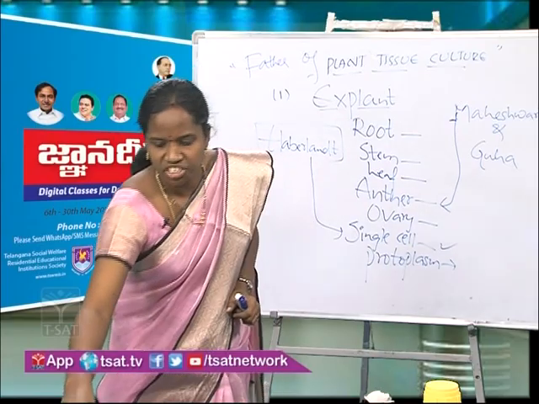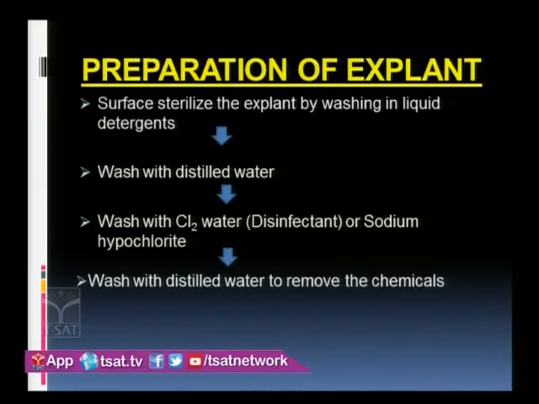Next, have a look at this slide. So when we get the explant here, we have to surface sterilize the explant by washing in liquid detergent. Okay. Then wash with distilled water. Then wash with chlorine water. Then wash with distilled water once again to remove the chemicals like chlorine and sodium hypochlorite solutions.